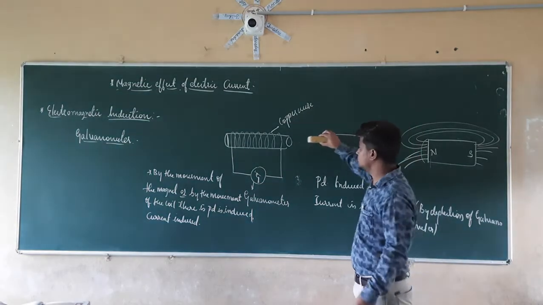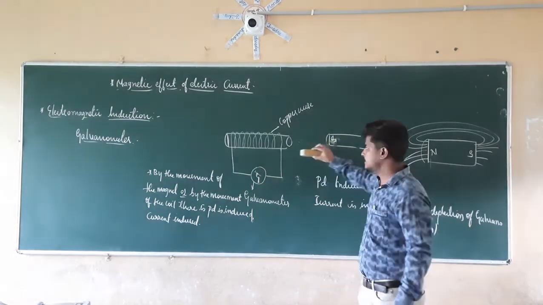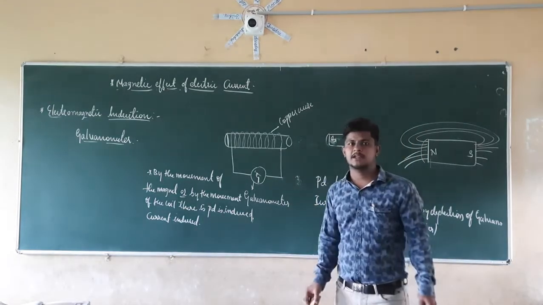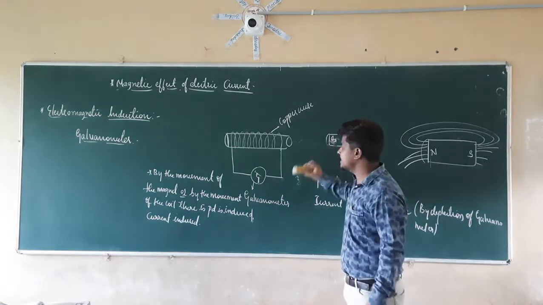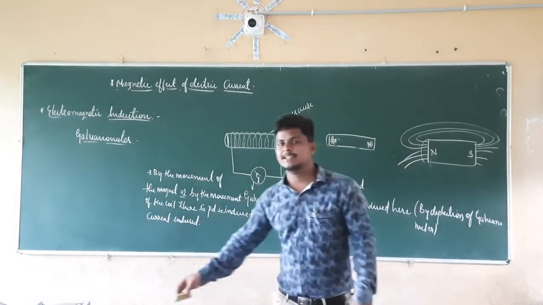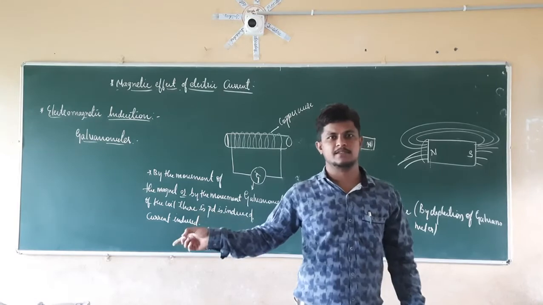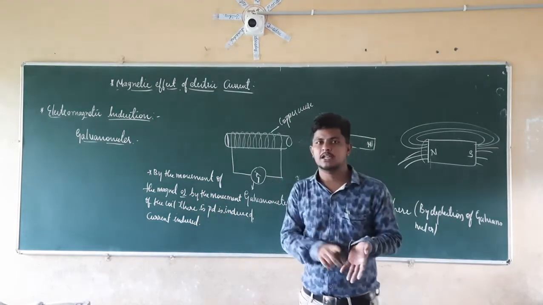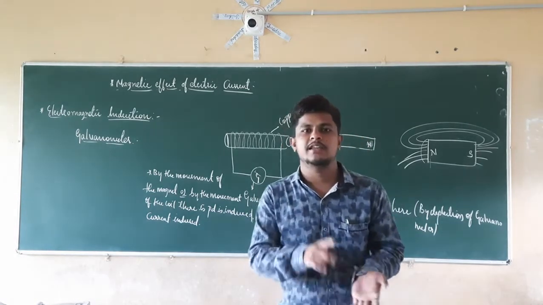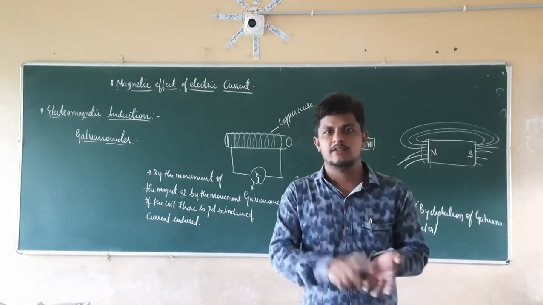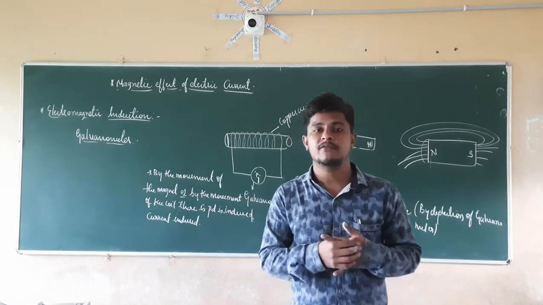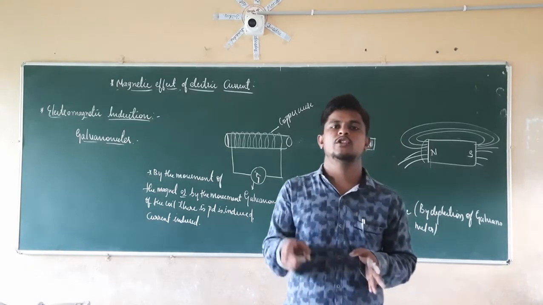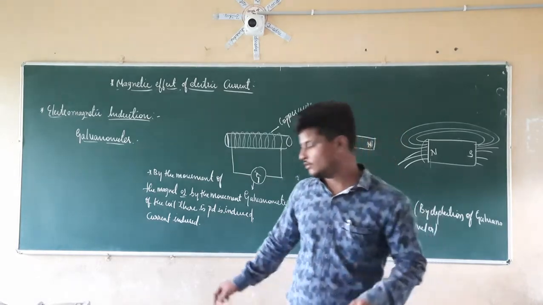So if you continuously do this, what is happening here? There is a change in the magnetic flux. That is nothing but a change in the magnetic field lines. Because of that change in the magnetic field lines, a current is induced. So for the induction of current, what we require is a change in the magnetic field, or a change in the magnetic flux. Because of the change in the magnetic flux, only then is it possible that we induce the current.